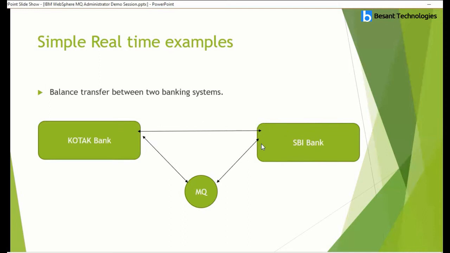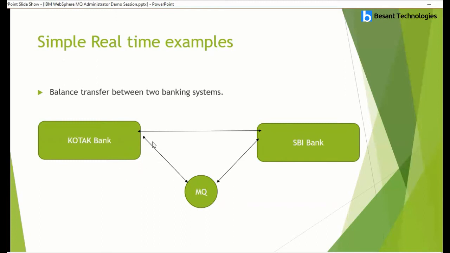No. Consider SBI Bank runs its credit and debit applications only twice or thrice a day. What will happen to the amount transactions between Kotak and SBI Bank? They would get lost, and an error might be thrown on the Kotak Bank networking site, as the receiving party is not available right now and you can contact them later.